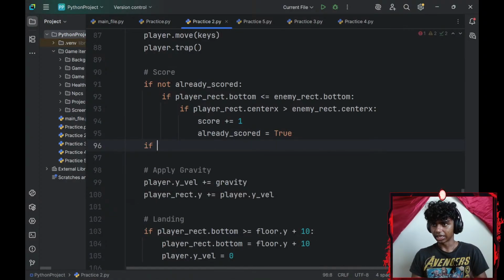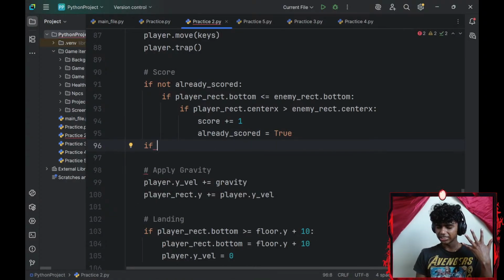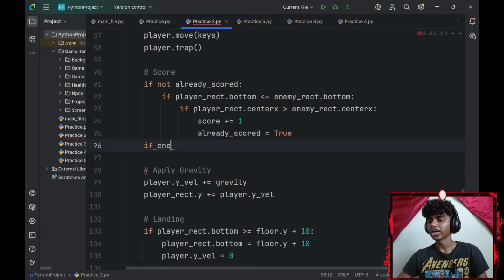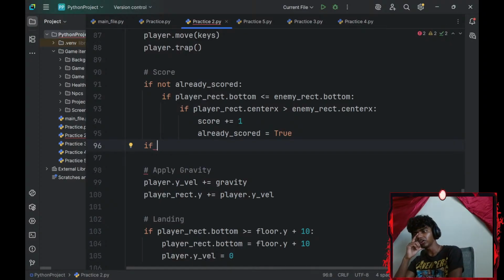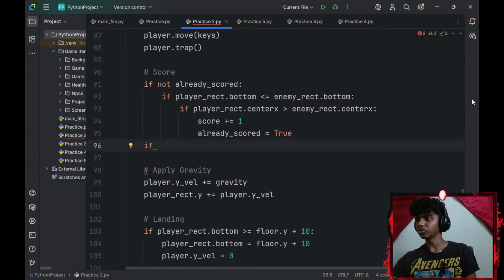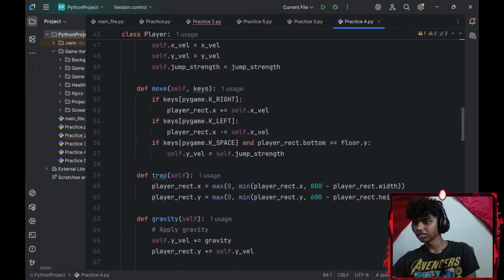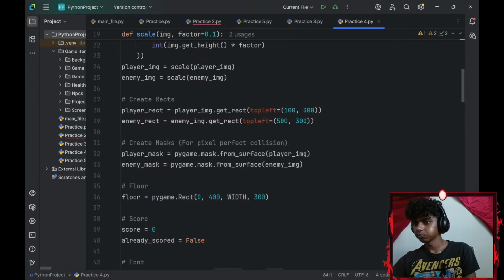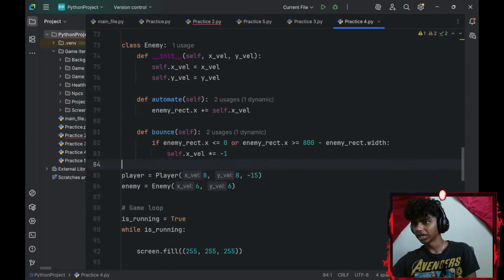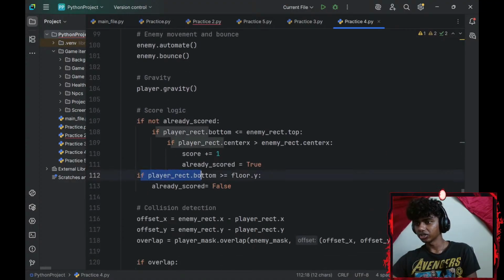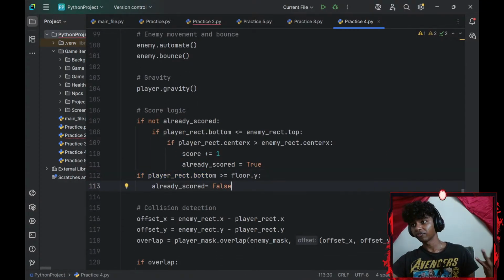Okay, and then let me go with an if. I forgot the second part. If my player underscore rect dot bottom. I do want to check the reference for the second part because I forgot that part. That's landing. Already scored. Where is it at? There. If my player underscore rect dot bottom is greater than or equal to my floor dot y-axis.